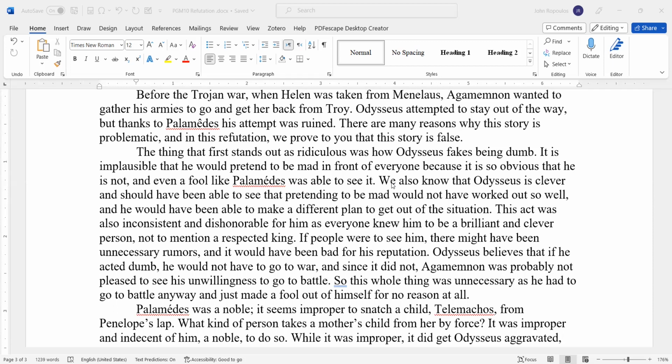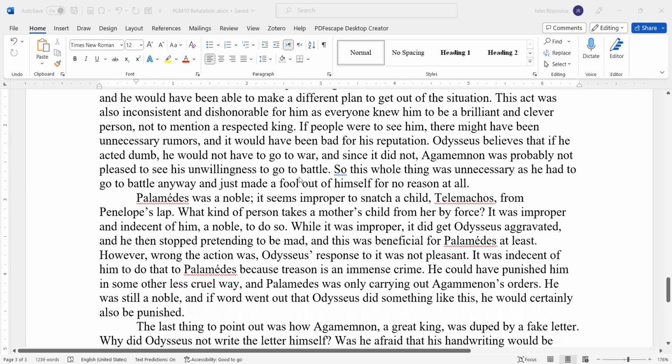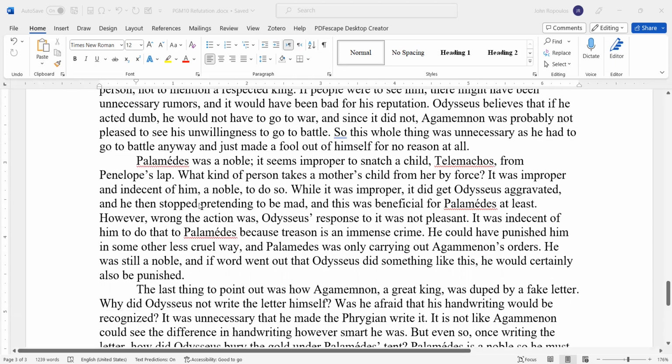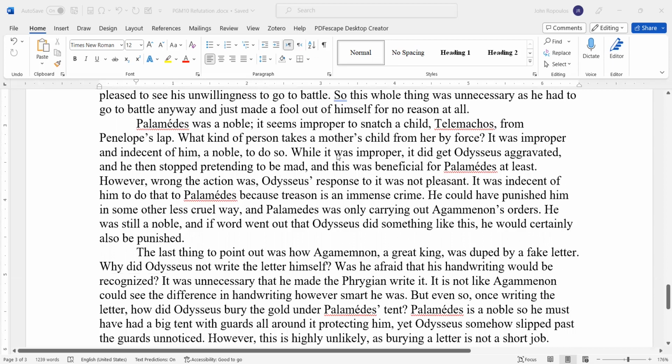So there, she used the same event, but gave multiple heads of purpose. She's going in chronological order. That's exactly what you want to do here. So she goes on, and then Palamedes was a noble. It seems improper to snatch a child, Telemachus, from Penelope's lap. What kind of person takes a mother's child from her by force? So good use of a rhetorical question, right?